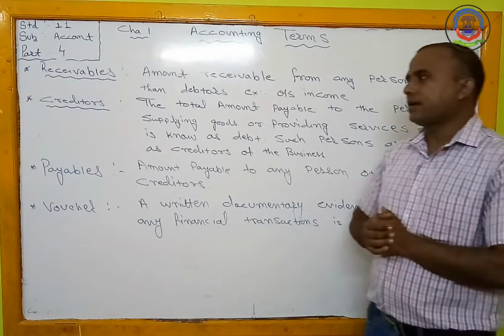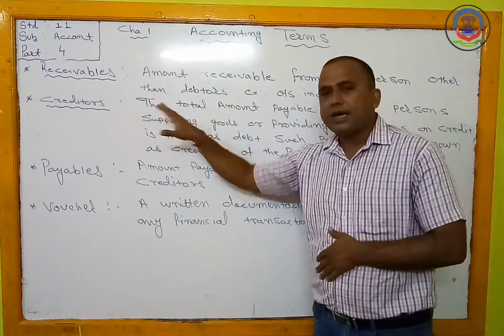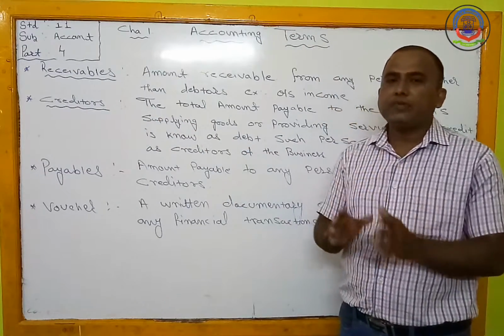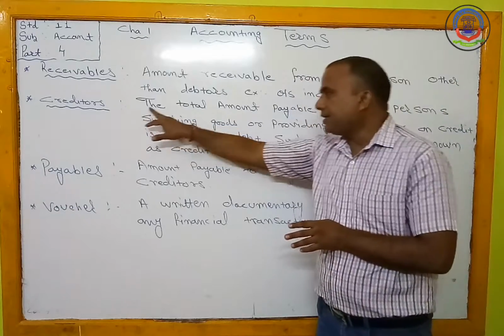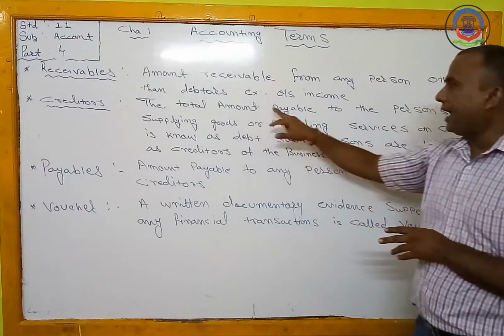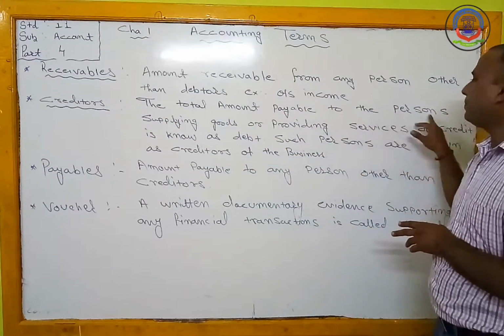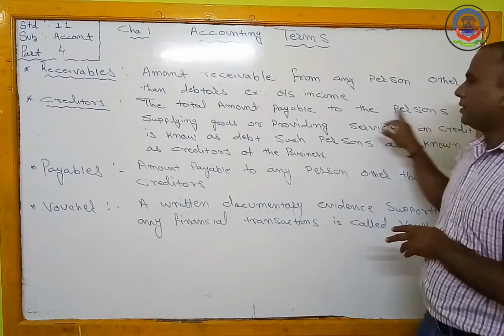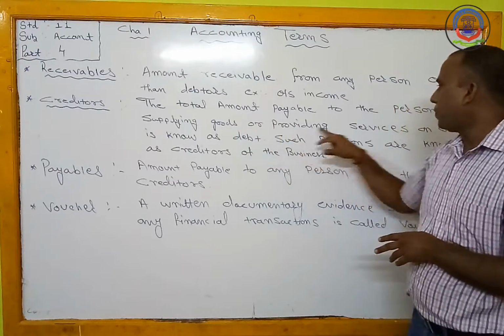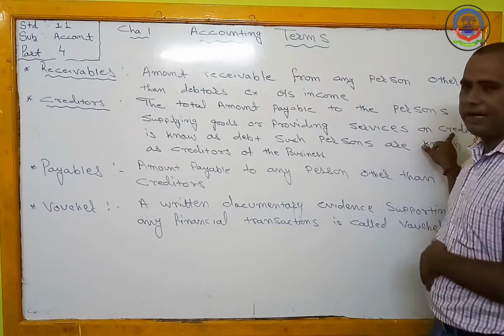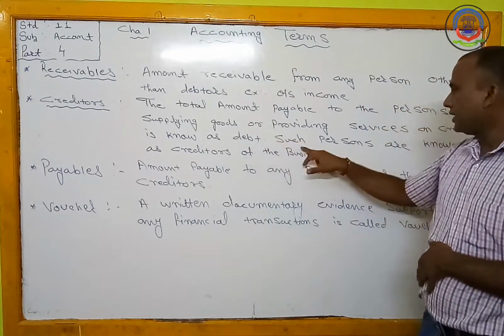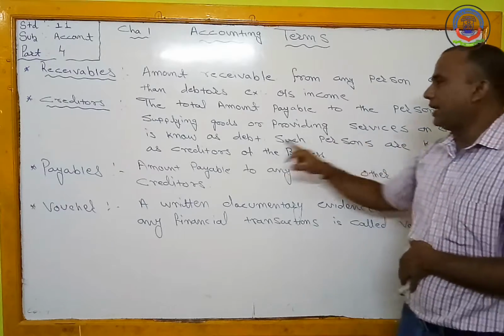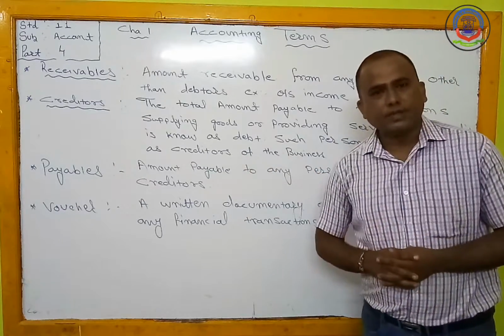Next one is their creditors. Creditors are always created from the credit purchase. Now creditors, that means the total amount payable to the person supplying goods or providing service on credit is known as a creditor. Such persons are known as creditors of the business.